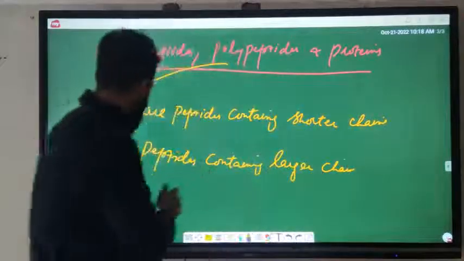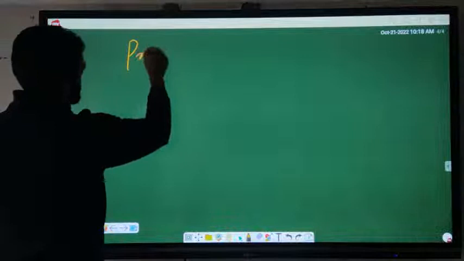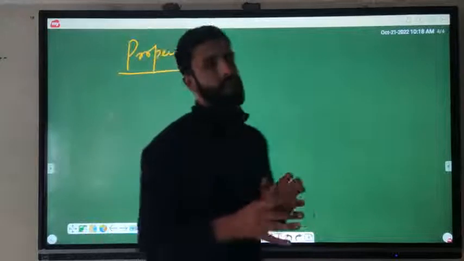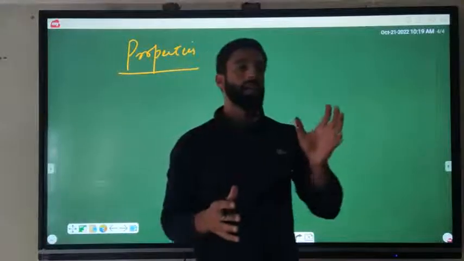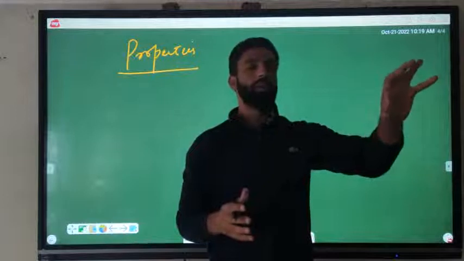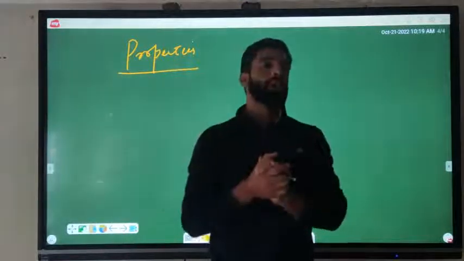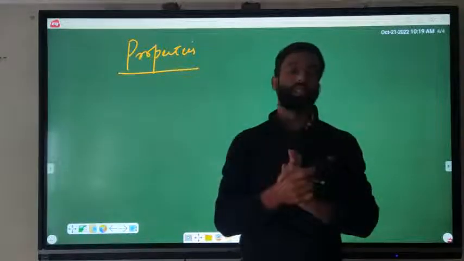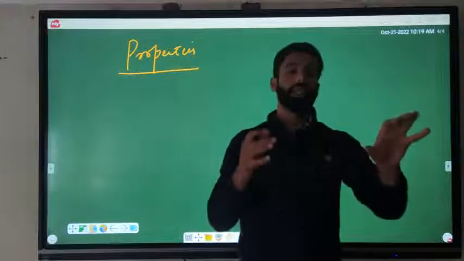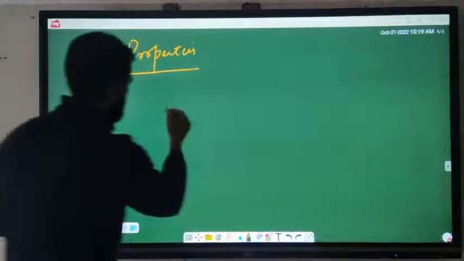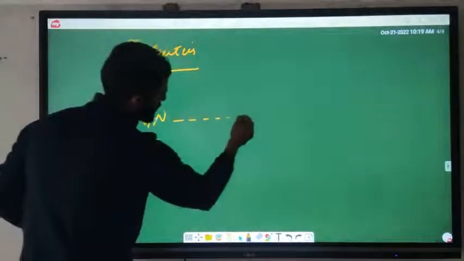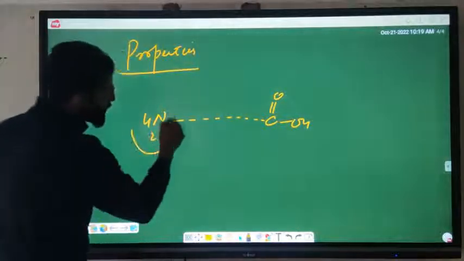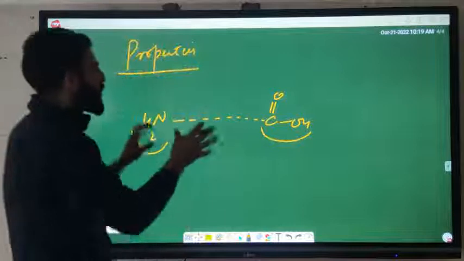Now what are the properties? As already discussed, polypeptides contain a free amino terminal group and a free carboxylic group. So their properties resemble those of amino acids. It means that they contain both acidic as well as basic groups, like this longer peptide chain with COOH.